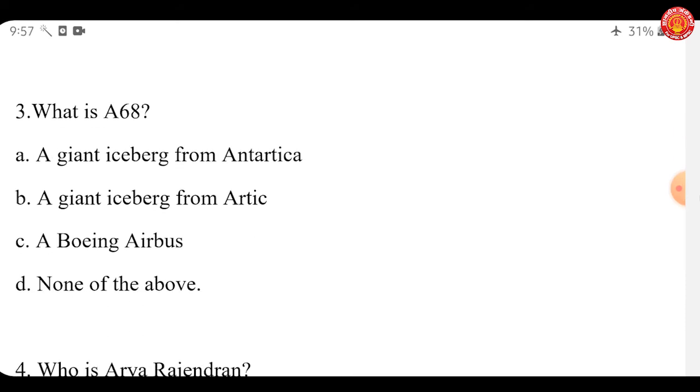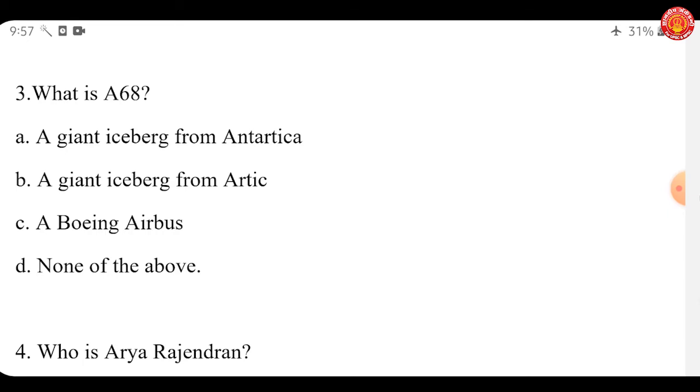What is A68? A. A giant iceberg from Antarctica, B. a giant iceberg from the Arctic, C. a Boeing Airbus, or D. none of the above. So this has been in news, and A68 is a giant iceberg from Antarctica. And why is it in news? It is in news because it is the biggest block of free-floating ice from Antarctica, and it covers an area of approximately 5,800 square kilometers.